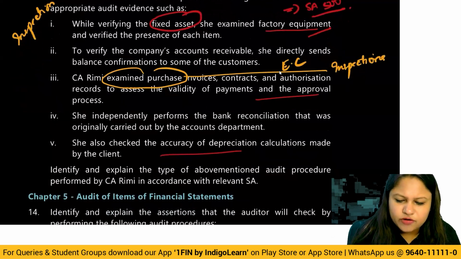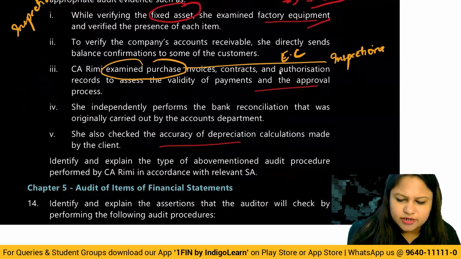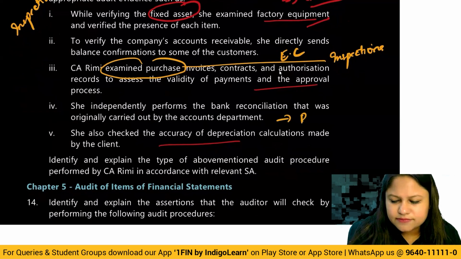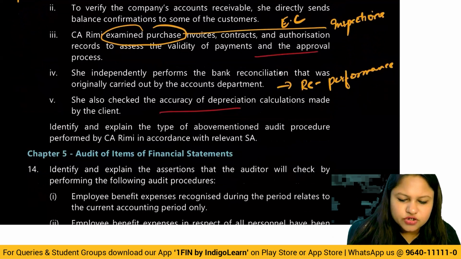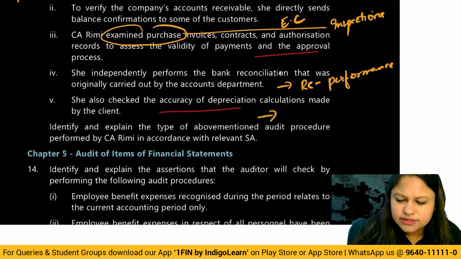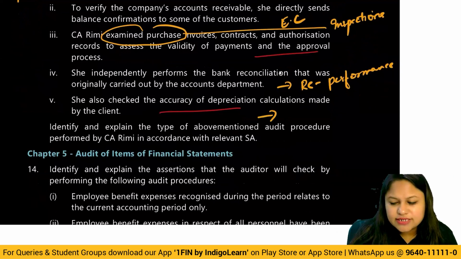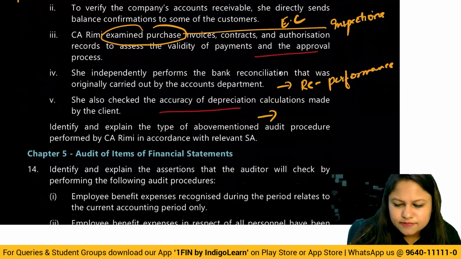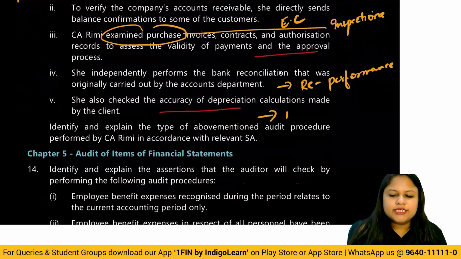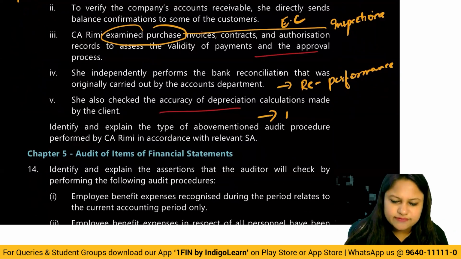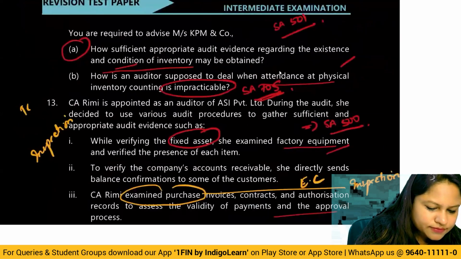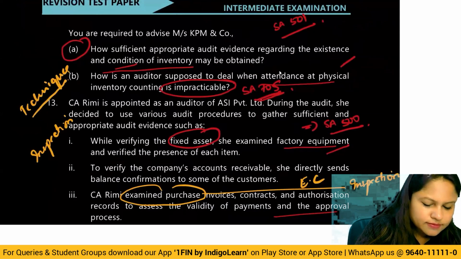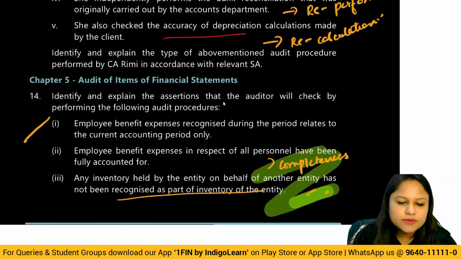Documentary records, when you examine them, they are inspections. She independently performs the bank reconciliation that was originally carried out. This is re-performance. She also checked the accuracy of depreciation calculation. This is checking the arithmetical accuracy of a transaction, so we call it recalculation. Correct? And then you can give pointers under each on what they need. So that is SA 500, audit techniques. This is the question based on techniques. All right then, let's pick up the next question.